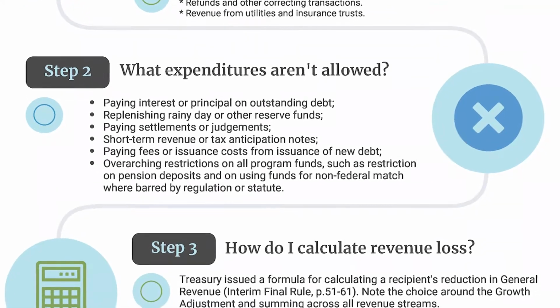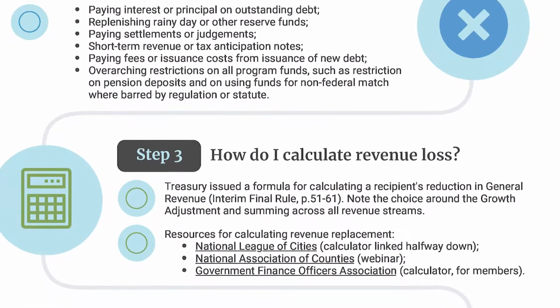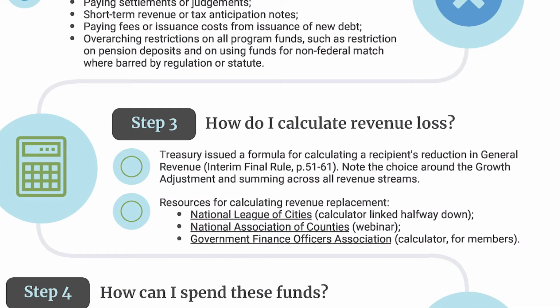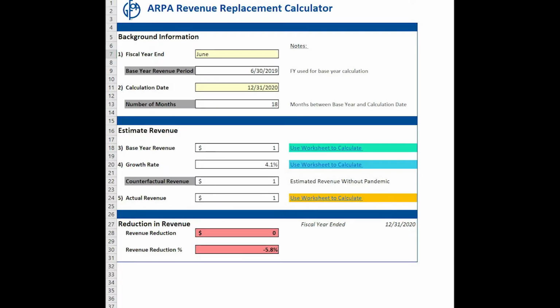So let's move into the next phase of this, which is starting to calculate your revenue. If you'll look at our pro tips, we've provided a few links to help walk through this. And rather than recreate the wheel, we're going to point you towards some good tips to help you with this. The first is a revenue calculator, which has been produced by the National League of Cities. If you click onto the link that we've provided and then go about halfway down on the page, you'll be able to access an Excel-based revenue calculator, which we think is pretty robust. So we'd encourage you to take a look at that.